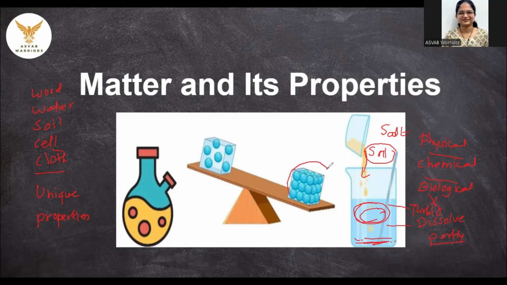Then a few materials are heavier in nature, whereas a few are lighter in nature. That means their mass is more or less. So whatever is heavy will have its position downwards, whereas the lighter material will have its position upward. Then a few materials have different states as well. Some materials are solid, some are liquid, and a few are gaseous in nature. So we will see one by one what the properties of matter are.